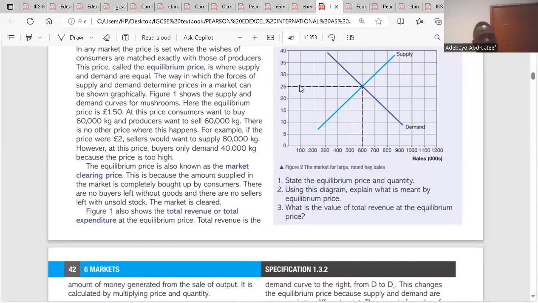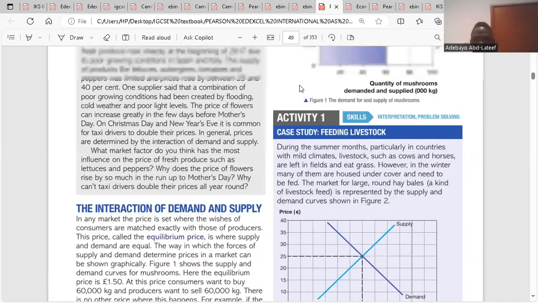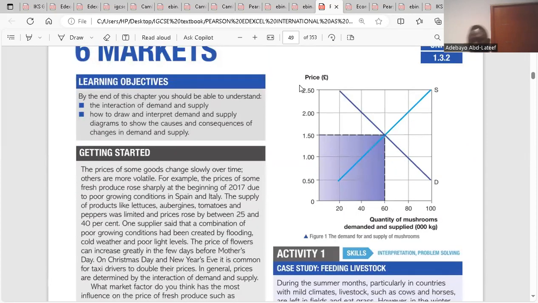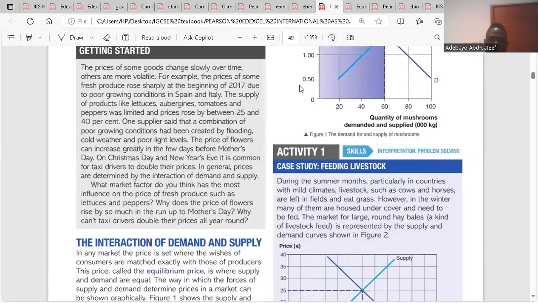Now the total revenue or the total expenditure at the equilibrium price. We have it in the table. This is a typical demand and supply curve. There's a point at which they meet. That point at which they meet is called the equilibrium point. The price at which both the demand and supply curves meet is the equilibrium price, which is 1.5. The quantity supplied and demanded in that market is 60. That is the equilibrium quantity. I think it's clear.